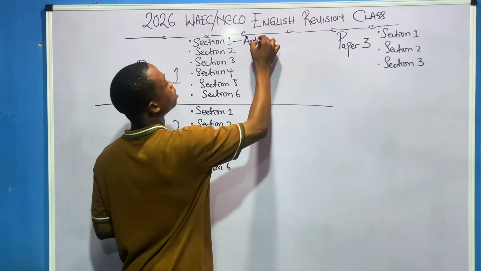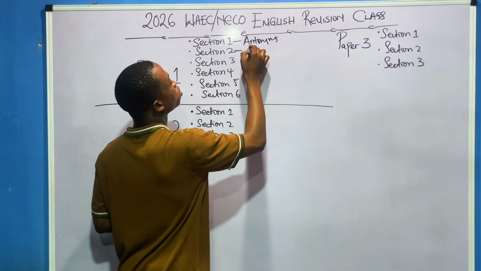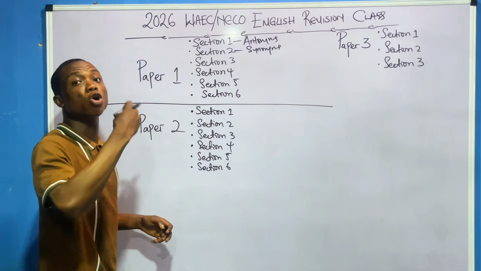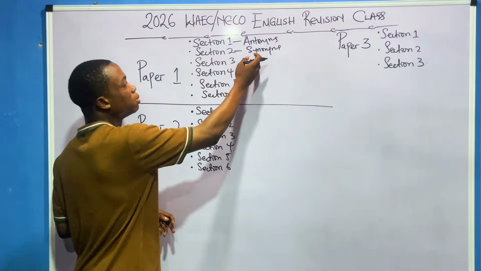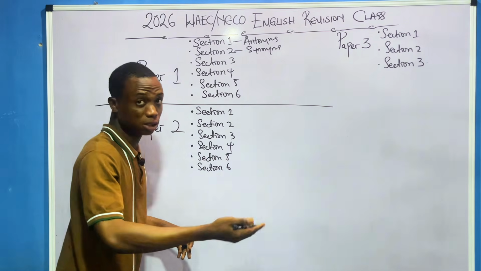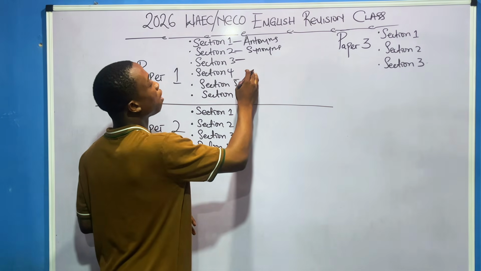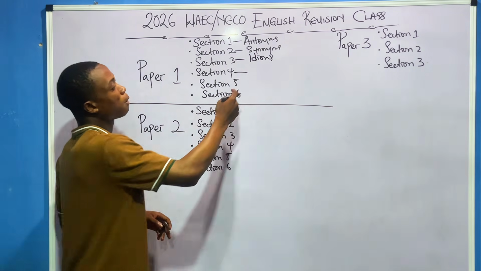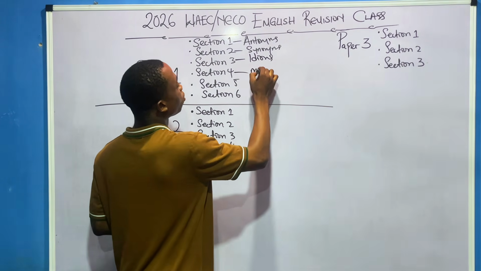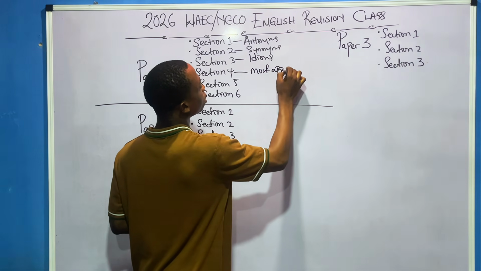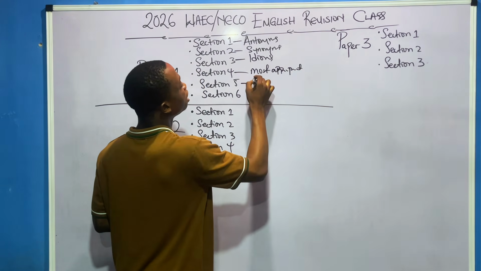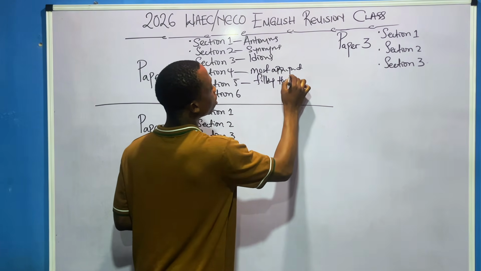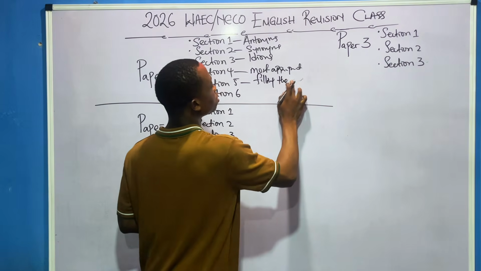So now, for paper 1, you'll be expecting antonyms under section 1. Section 2 is synonyms. When I say antonyms, I mean words that are opposite in meaning. Synonyms, words that are nearest in meaning. You also see idioms. We also see most appropriate. You see filling the gap. It's the same thing, but sometimes they just mix it up together.